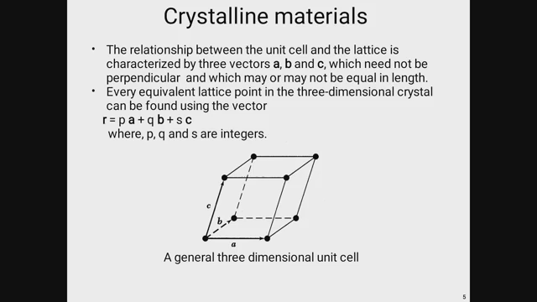It should be clearly understood that these are the points. Suppose the distance a represents the x axis, the distance b represents the y axis, and c basically represents the z axis, and the origin is O or 0, whatever it is.